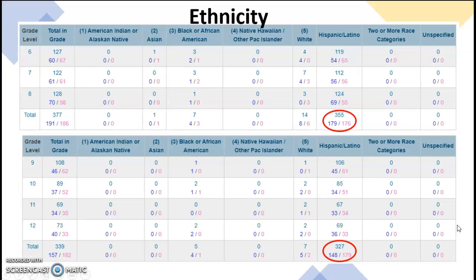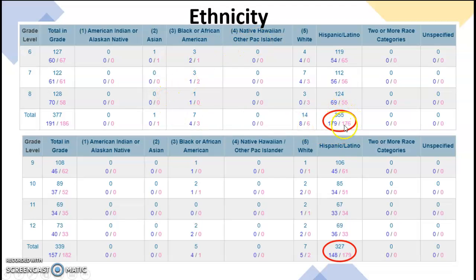I want to begin with looking at ethnicity. It's important that we understand all the data when it comes to our students, and why we were not able to get them to a certain level. Here you can see we have Native, Asian, Black or African American, Native Hawaiian or Pacific Islander, White, Hispanic or Latino, and students classified with two or more races or unspecified.